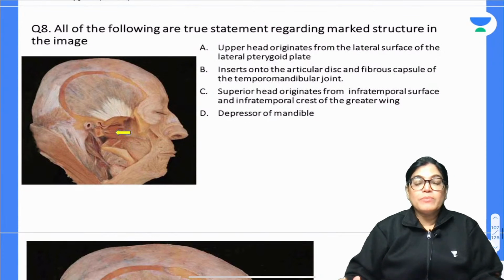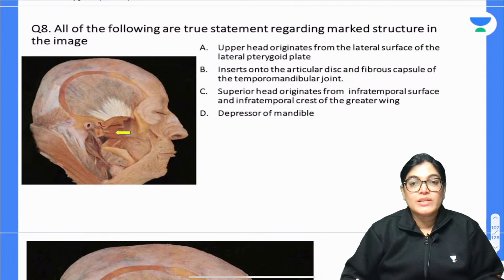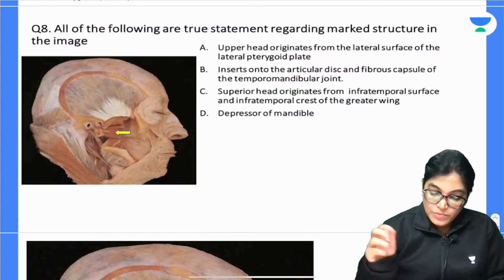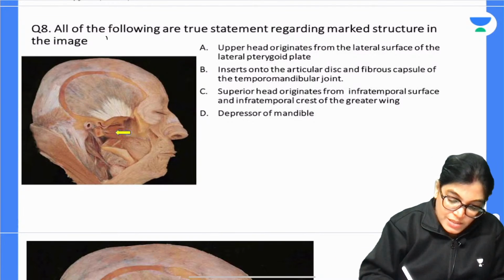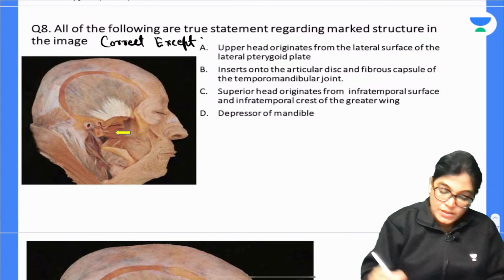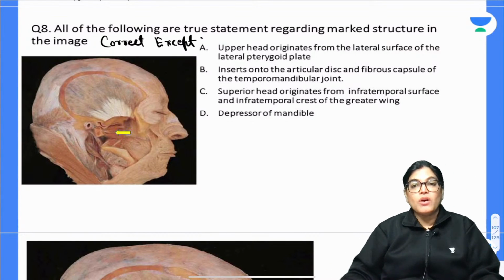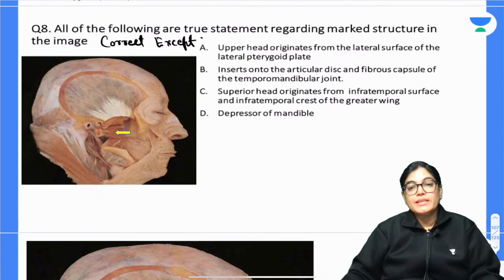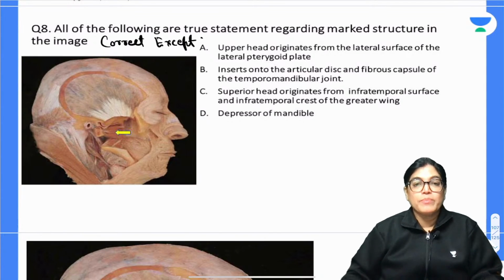All of the following statements about the marked structure in the image are correct, except. A: upper head originates from the lateral surface of the lateral pterygoid plate. B: this muscle inserts into the articular disc and fibrous capsule of the TM joint. Option C: superior head originates from the infratemporal surface and infratemporal crest of the greater wing; depressor of the mandible.